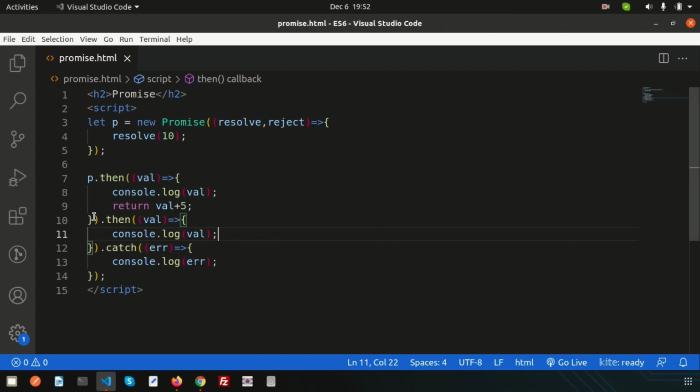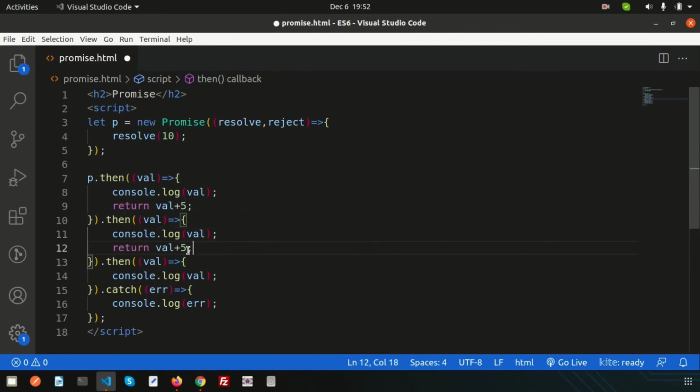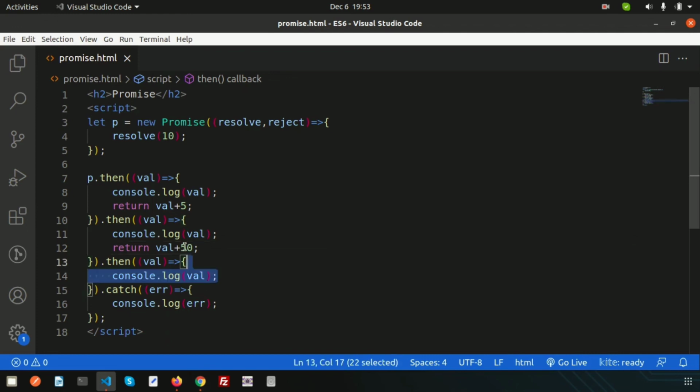Then we can write the same logic again and again, and decide what the next logic will be. Here I am adding 5, and here I can also add 50, so it will add 50 to the value. So we see 10, then added 5, that is 15, and then 50, so it becomes 65. Basically these things are called chaining, right? So I think you can understand how promise works.